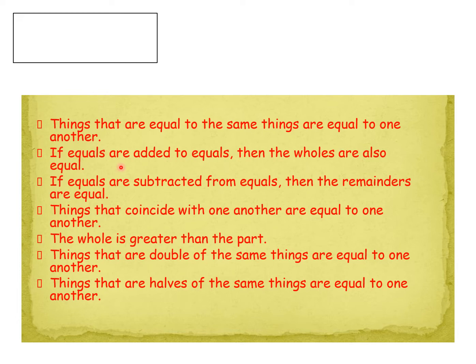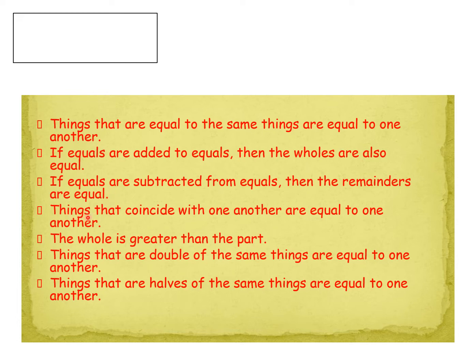Just like in algebra, if we add the same on both sides, the resultant equation is also equal. Next, if equals are subtracted from equals, then the remainders are also equal. In solving equations, we subtract the same number on both sides.